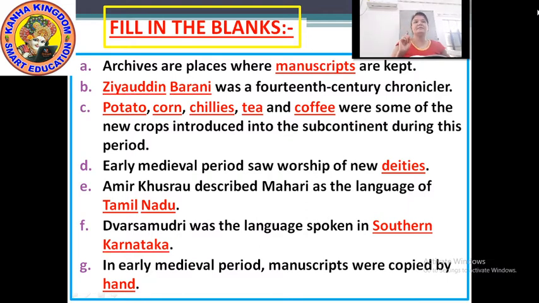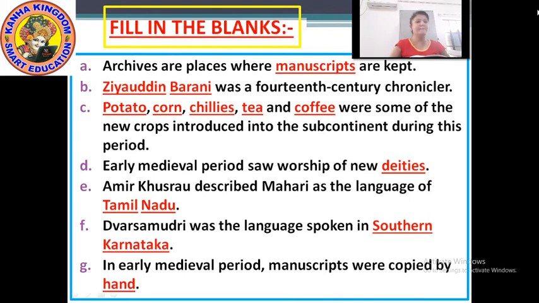Okay? Next, number D. Every medieval period saw the worship of new dash. The answer is deities. Every medieval period saw the worship of new deities.